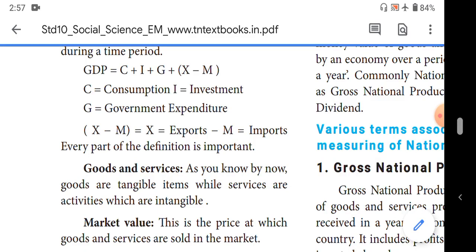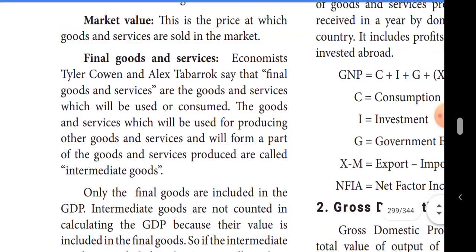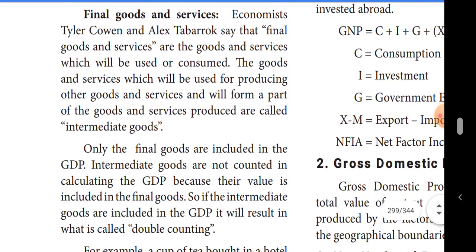Then the third important thing is final goods and services. The economists Tyler Cowen and Alex Tabarrok together say the final goods and services are the goods and services which will be used or consumed and will not form a part of other goods and services.